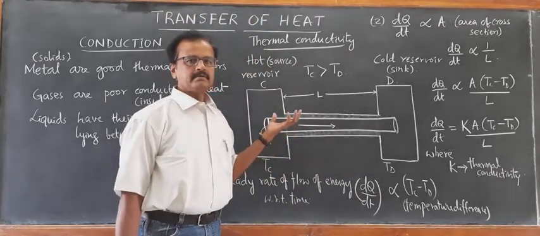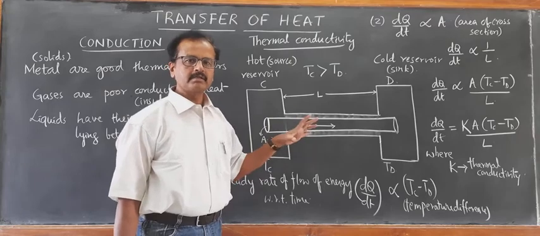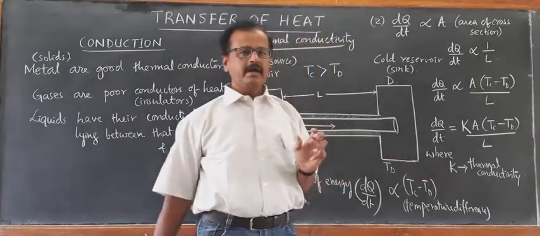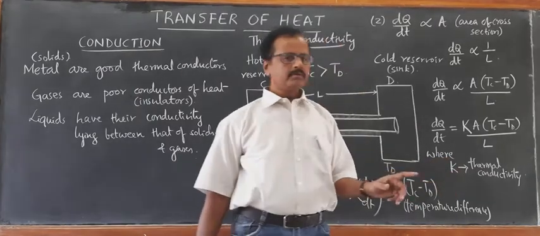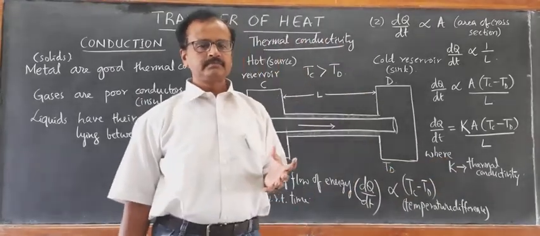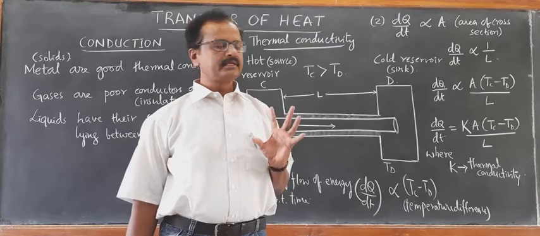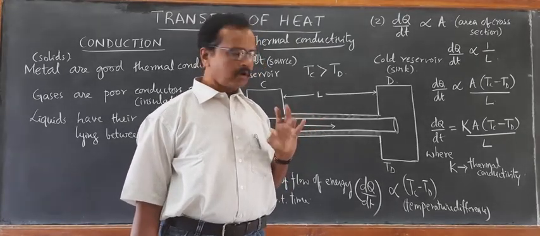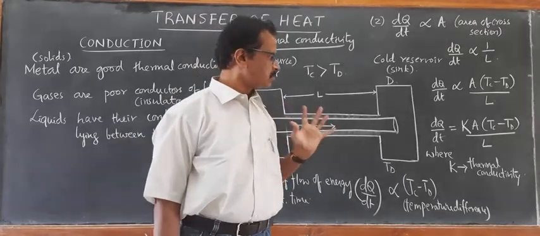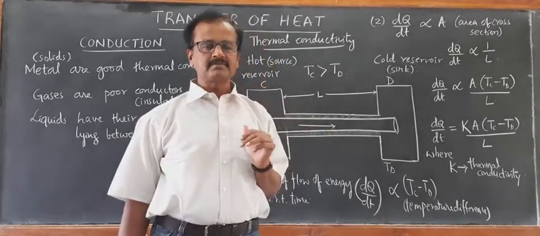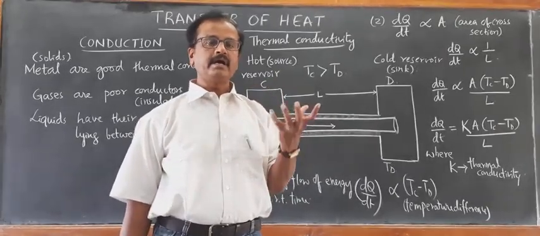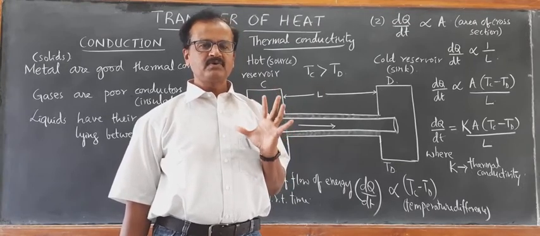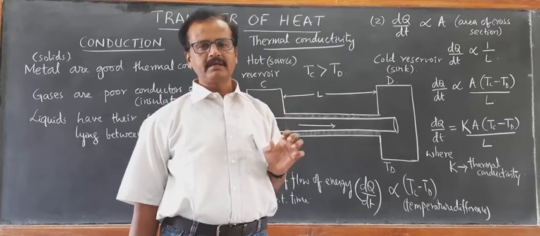Whether it is a very good thermal conductor or a poor thermal conductor can be found out with the help of the value of K. And this value of K will be almost the same even if the temperature differences change. Normally K is constant for normal temperature differences. It differs for very high temperature differences. K is constant for a metal, a characteristic of a metal.